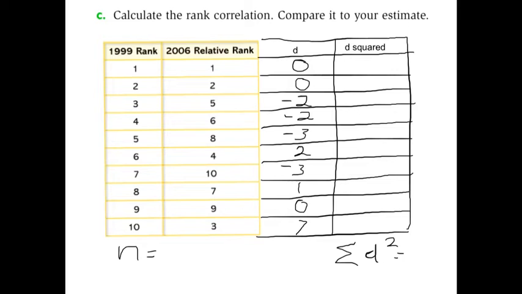I want to point out that this is the chart from the original page, but I have extended the chart so that we can use some clever tricks so that we don't have to just plug a bunch of numbers into a formula. That can be really confusing. Here, we're going to need to know how many of these roller coasters are being ranked, and there are 10 of them if you count them up, and that was said in the original problem too. So that means that the value of n for number is going to be 10.